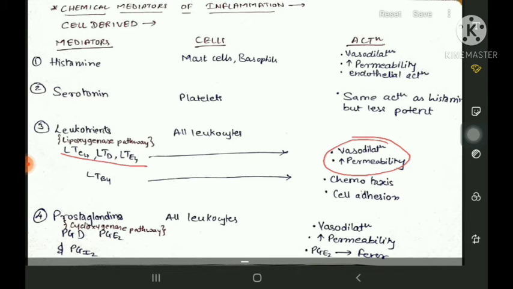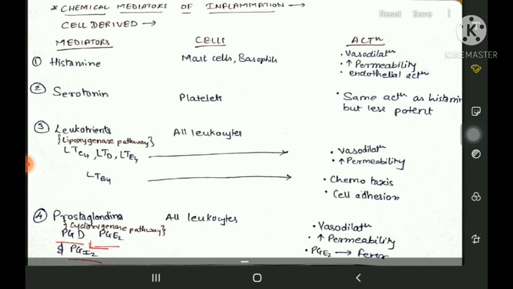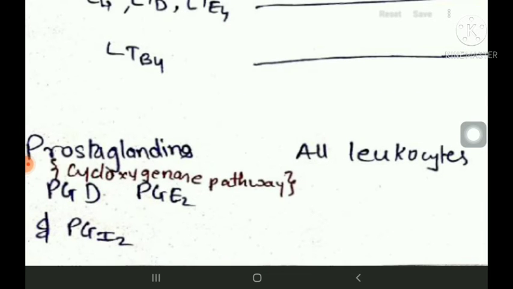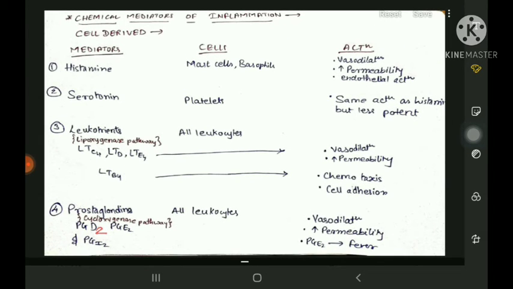As I told you already, most of the chemical mediators do the same thing, that is vasodilation and increased permeability. Next is prostaglandin. Again we have PGD2, PGE2 and PGI2. This is the same arachidonic acid undergoing the cyclooxygenase pathway.